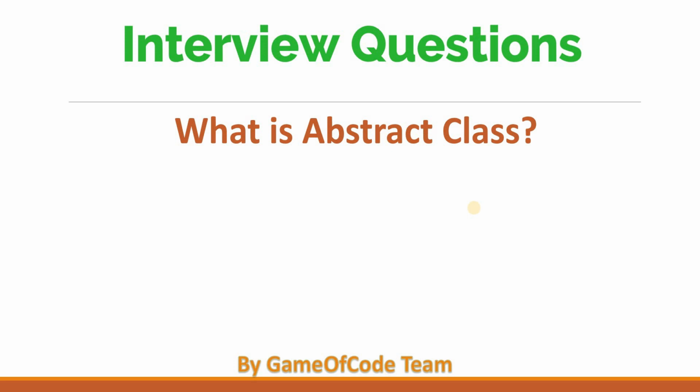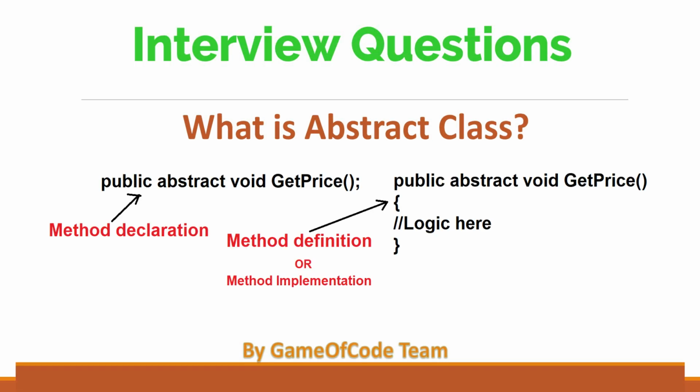First we have to understand what abstract methods and concrete methods are. For any method, we have two things: first the declaration, and second the definition or implementation. In abstract methods, we only have the declaration of the method. That is called an abstract method. And in non-abstract methods or concrete methods, we have both declaration plus definition. So let's understand this with a code example.